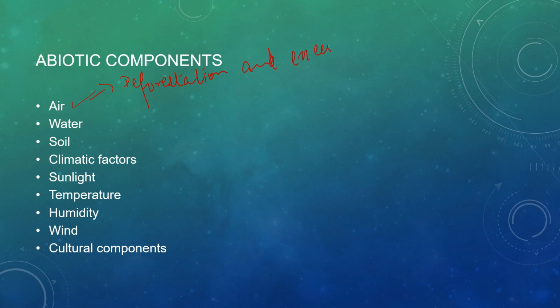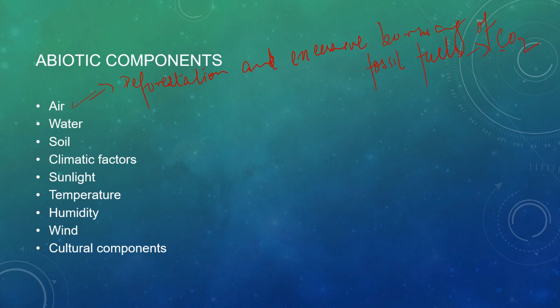Excessive burning of fossil fuels causes more carbon dioxide to be produced, so that there is a disbalance in nature.